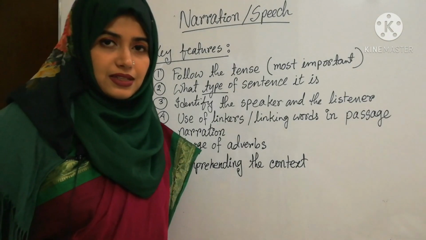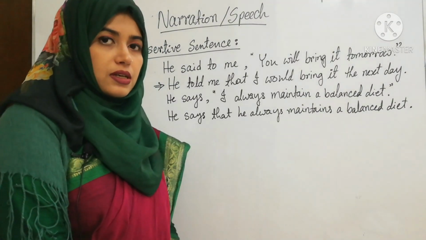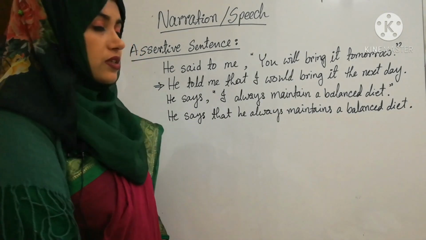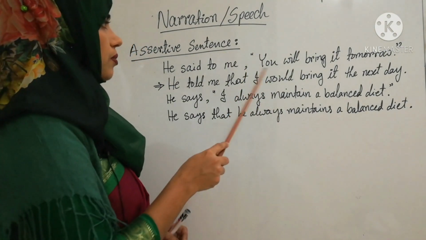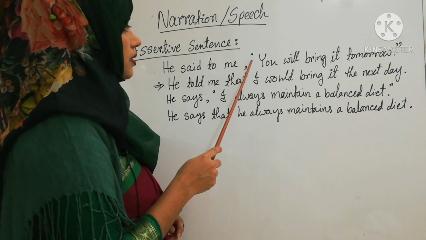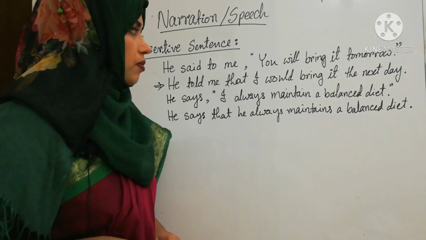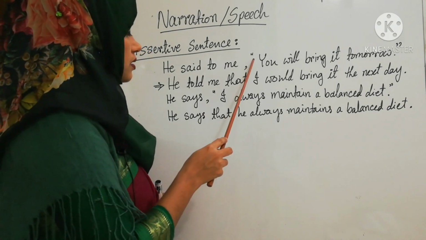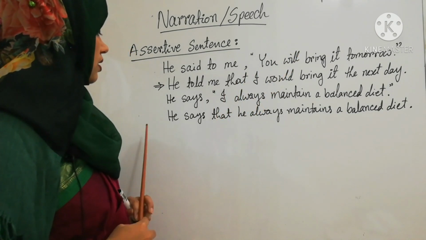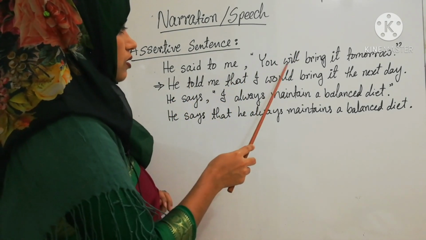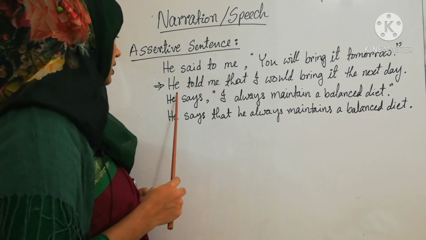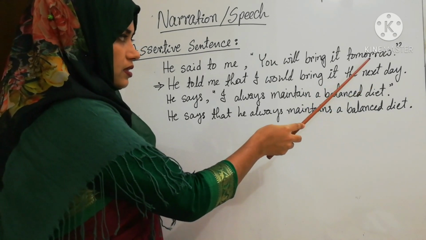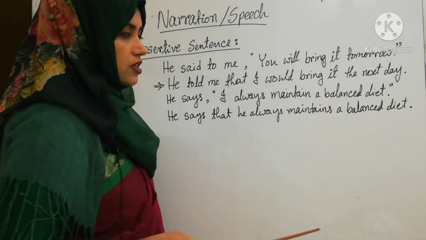Let's discuss in detail. So, the first one is assertive sentence. Assertive sentence means a statement. Okay? So, in direct speech we will get this type of structure. That means it will be started with inverted comma. And what we have to do in doing indirect form, we have to omit this comma and the inverted commas as well. Like he said to me, you will bring it tomorrow. The indirect is he told me that I would bring it the next day. This is the adverb that is changed in this form.